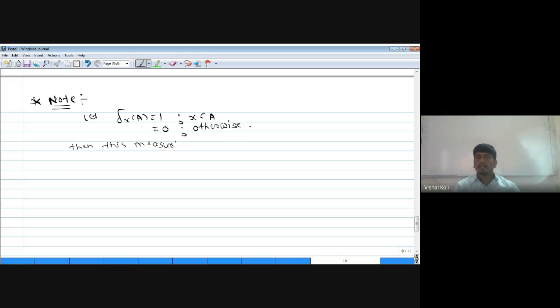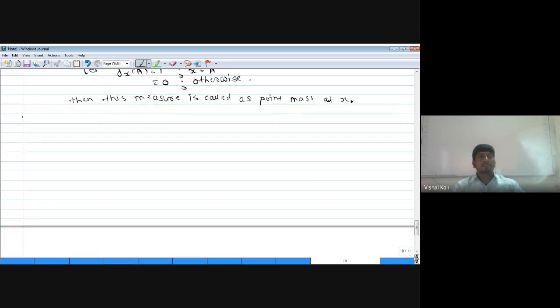This is the definition of point mass at x. That is, delta is a function defined in such a way that delta_x of A is equal to 1 whenever x is a member of A, and equal to 0 otherwise.